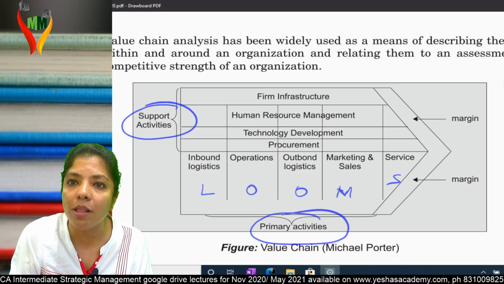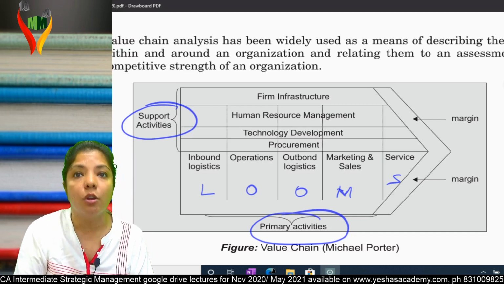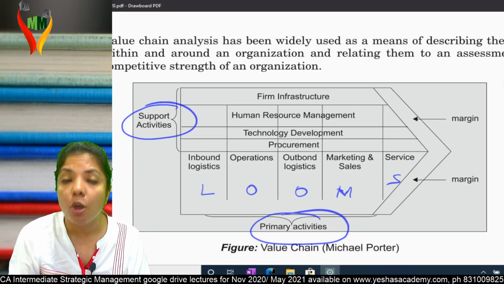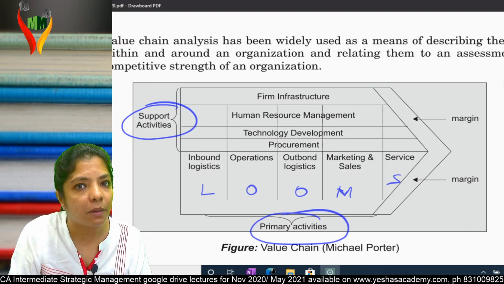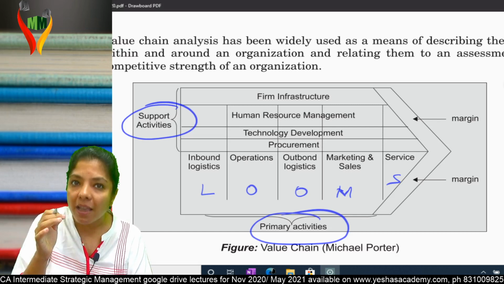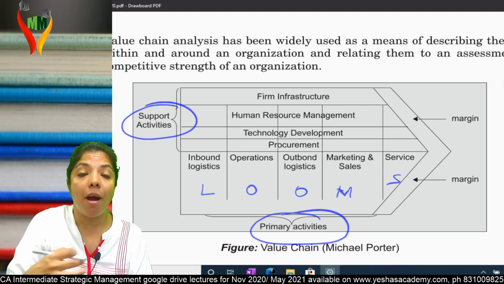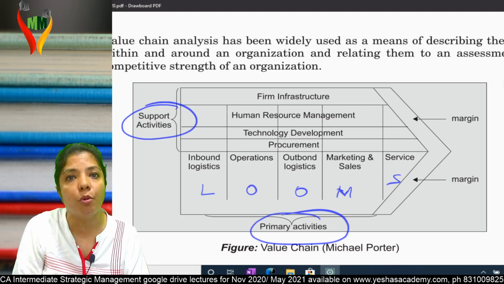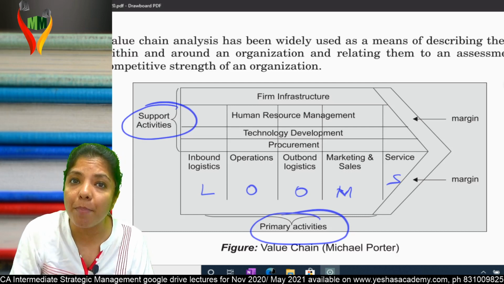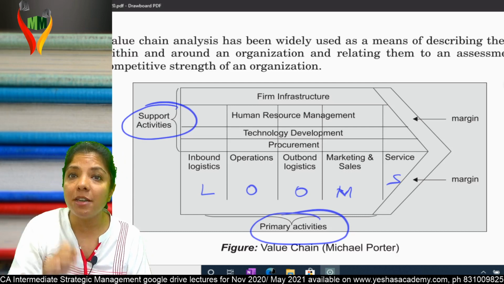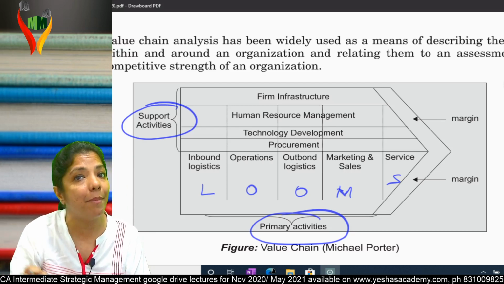Who will acquire all that? Procurement department. Suppose inbound logistics needs raw material, who will buy? Procurement department. Operations department wants some machineries, who will buy? Procurement department. Outbound logistics wants packing material, who will buy? Procurement department. Marketing wants some neon signboards, some glow signboards, who will buy? Procurement department. And services may want spare parts, who will buy? Procurement department. That means the procurement department is supporting all my primary activities.